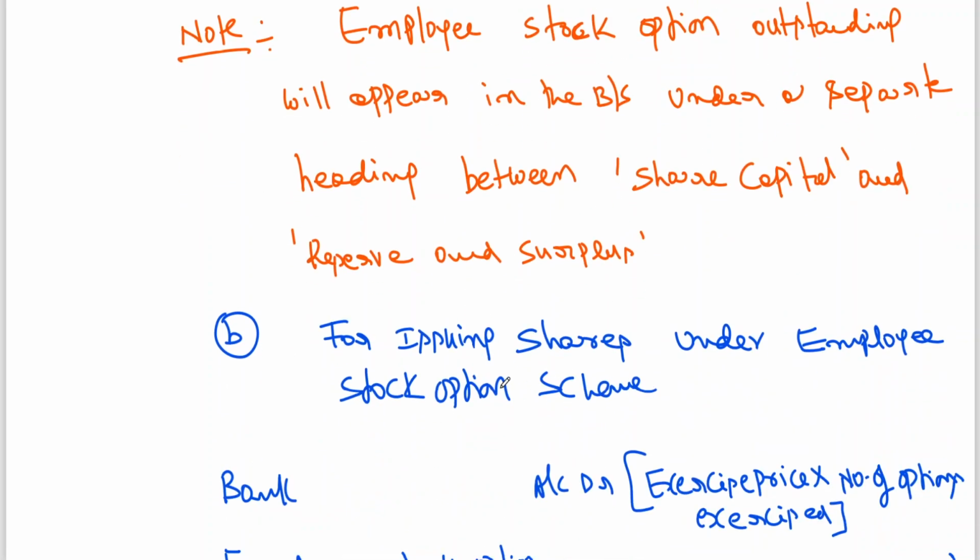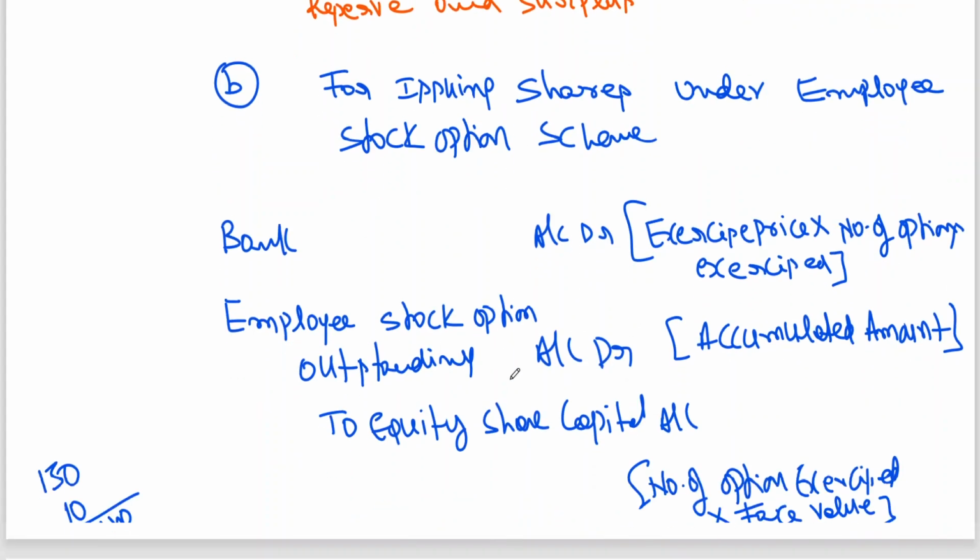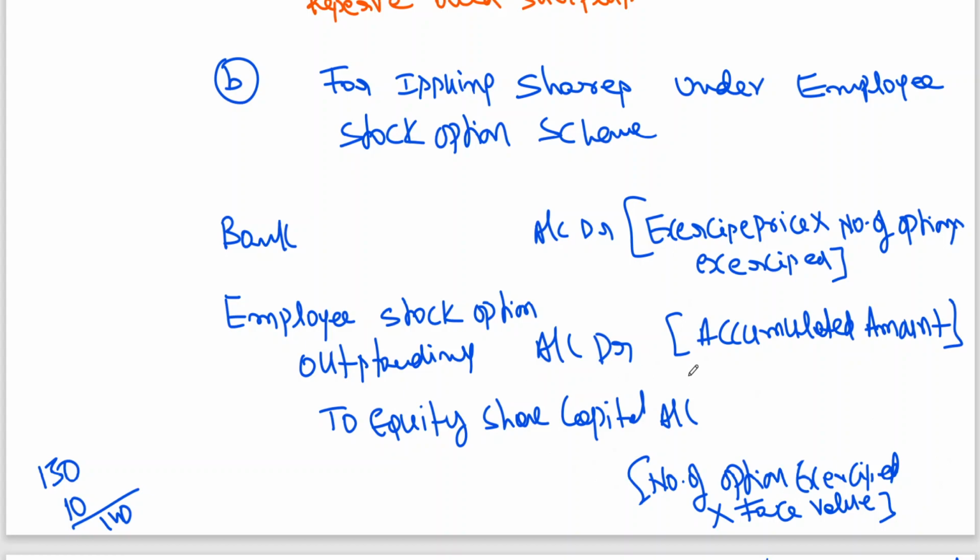For issuing shares under the employee option scheme, this employee stock option outstanding account will be closed. The entry will be bank account debit, employee stock option outstanding account debit, since it was created earlier for writing off the expenses. That is no longer required, because at the time of issue that amount is to be closed by debiting employee stock option outstanding account and crediting equity share capital.